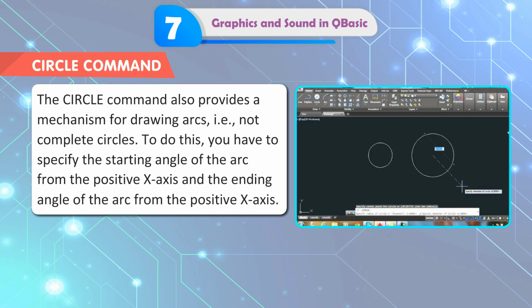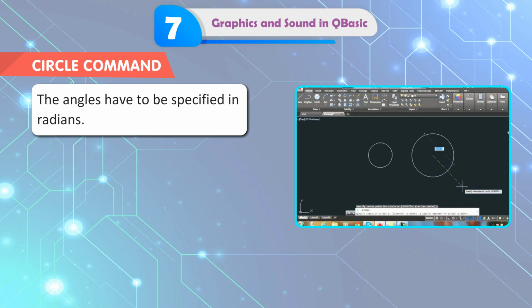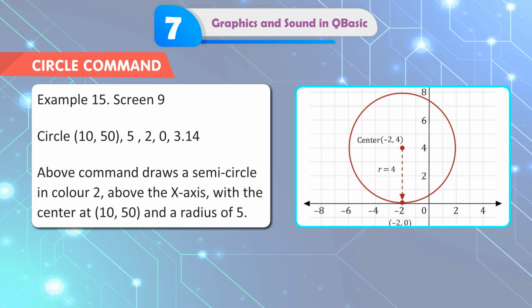The circle command also provides a mechanism for drawing arcs, that is, not complete circles. To do this, you have to specify the starting angle of the arc from the positive x-axis and the ending angle of the arc from the positive x-axis. The angles have to be specified in radians. Example 15. SCREEN 9. CIRCLE (10, 50), 5, 2, 0, 3.14. The above command draws a semicircle in color 2 above the x-axis with the center at (10, 50) and a radius of 5.